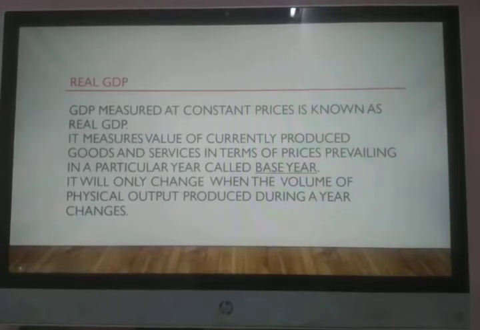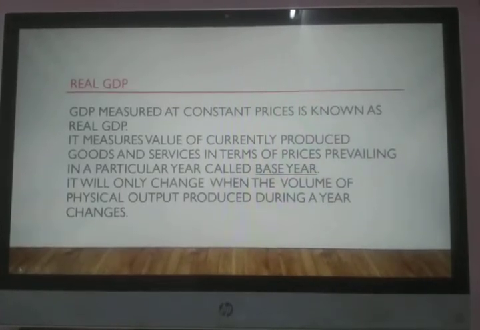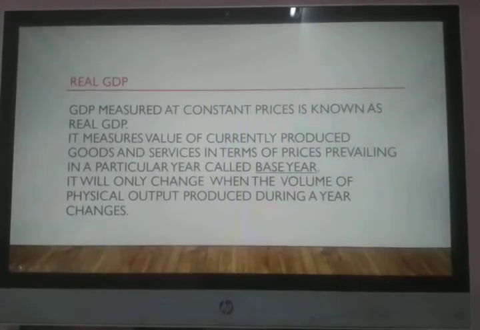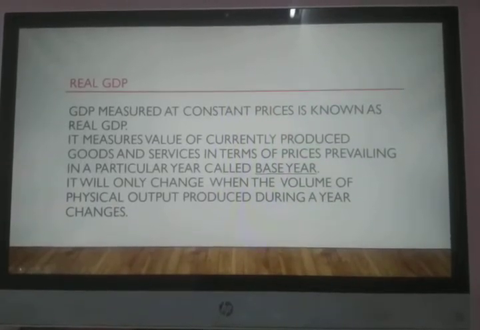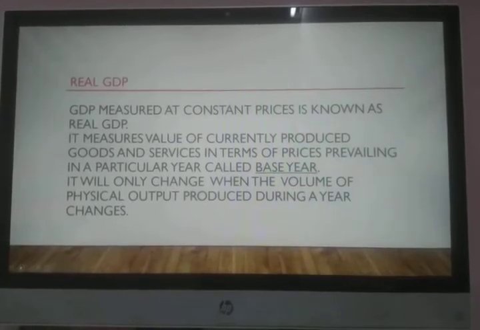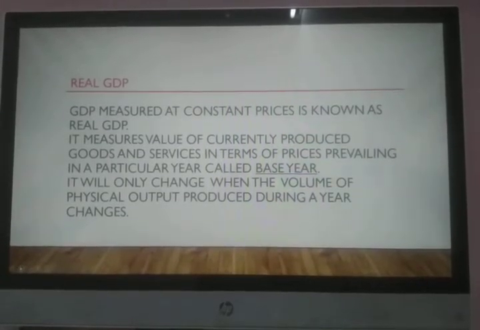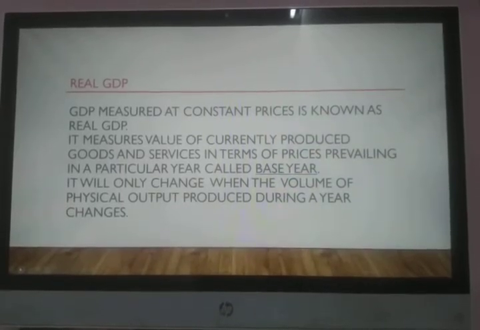What does constant prices mean? It is the year in which we assume that there is no fluctuation in the prices of the commodity. It is free from all the variations or fluctuations in the prices. One particular year is considered and taken as the base year, and from that base year we try to calculate the value of goods and services of the present year.